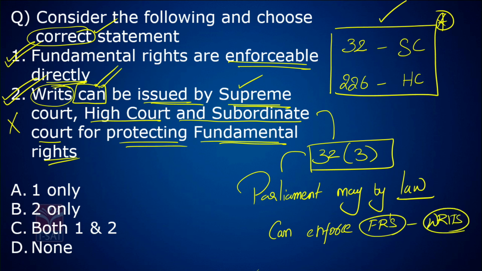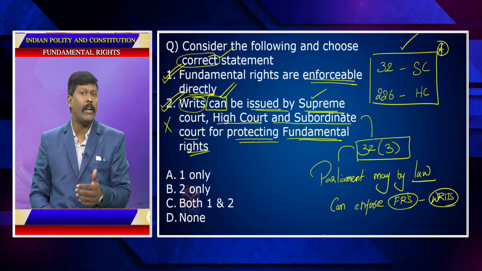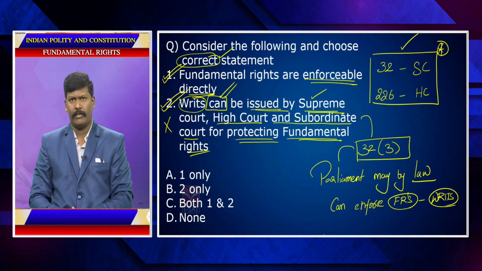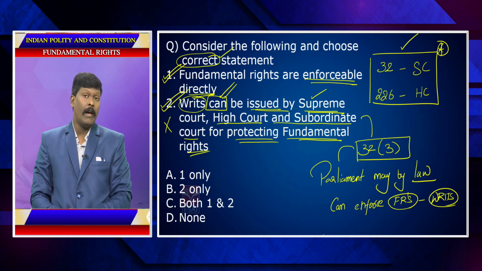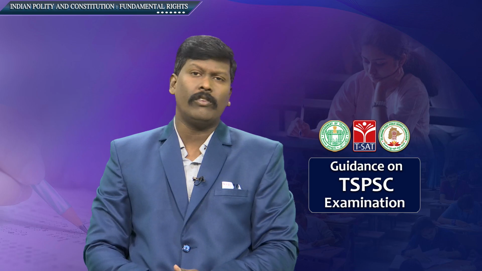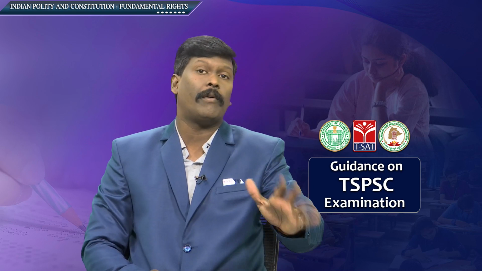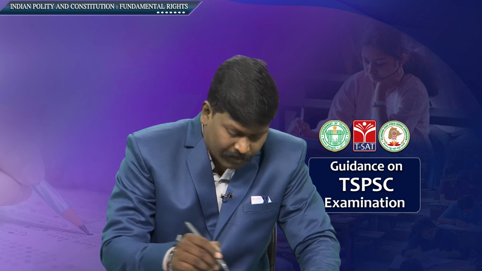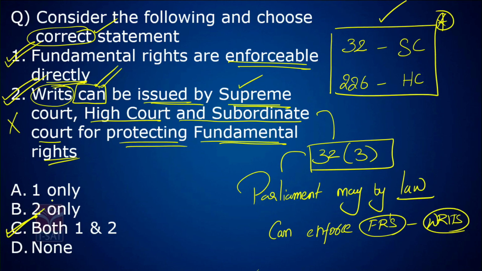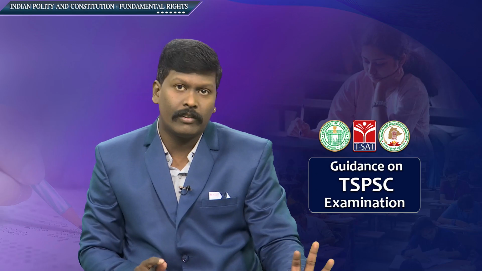See, not directly. For the Supreme Court and High Court, you can enforce it directly. That is a point. But coming to subordinate courts, not directly, but Parliament has to give that authority to the subordinate courts. So even this is correct. C is the answer. Many people think the answer is 1 only. So be careful with these questions.